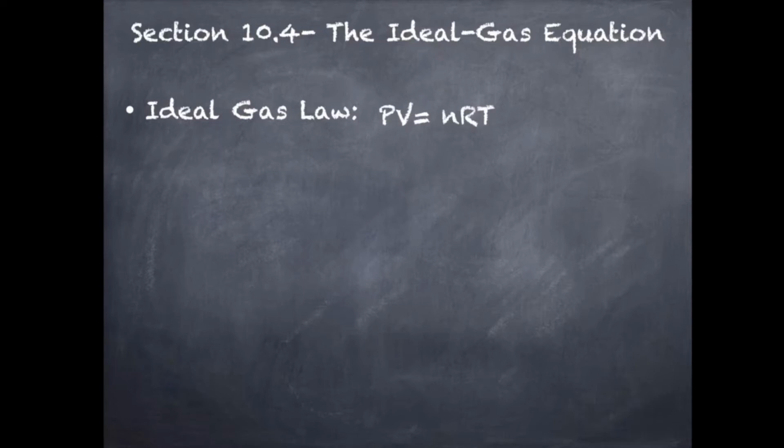P being pressure, V being volume, n being number of moles, and T being temperature. Now R is your gas law constant, which will be given to you, and it's 0.0821 liter atmosphere per Kelvin mole. The reason these units are important is that the liters tell you your volume must be in liters. The units for volume must be liters. Your pressure must be in atmospheres. Your temperature must be Kelvin. And then moles must be moles.